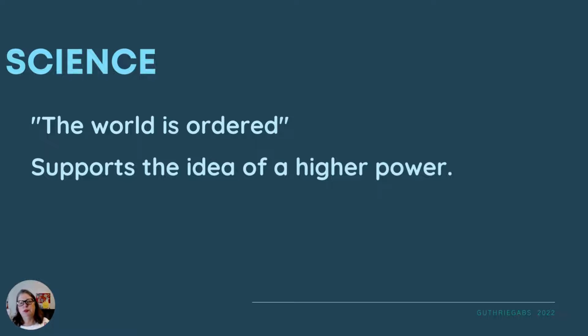So that's a big idea that comes out of the science revolution. There's nothing random. The world is very ordered. And if you think about Greek gods, Greek myths, why did they develop? They developed because people were looking for answers to questions, to things like natural disasters. Why do we have a flood? Why do we have drought? Why do we have fire? Why do we have lightning? And so if you don't have an answer, they said, I don't know, it's got to be the god of lightning. Zeus is mad, hence the lightning.